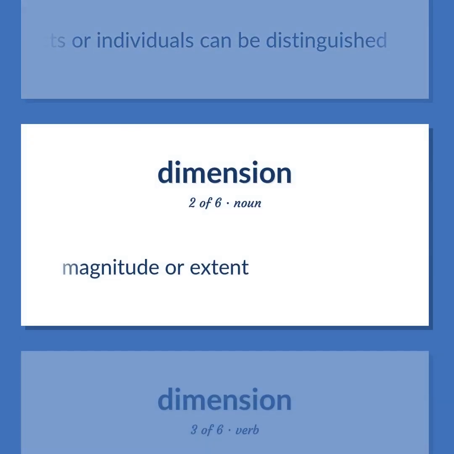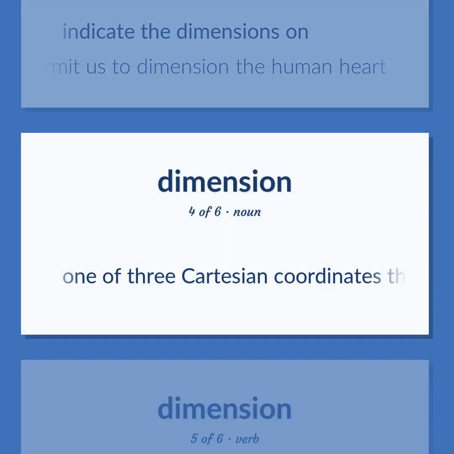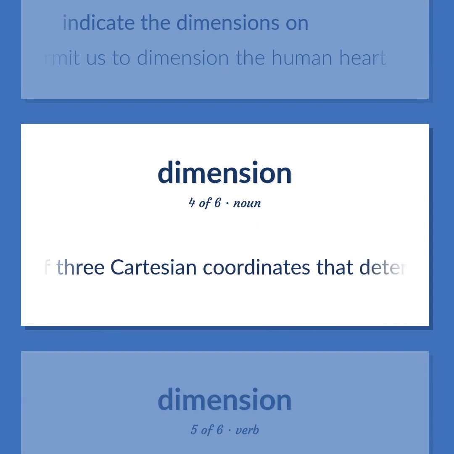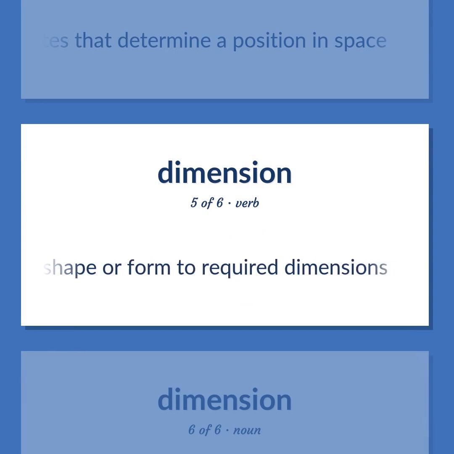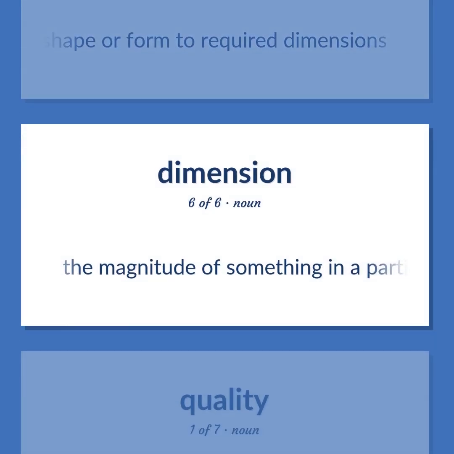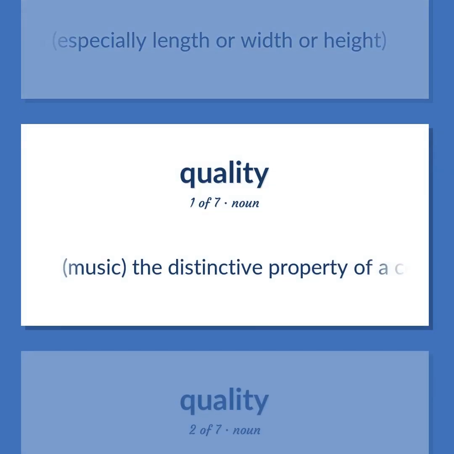Magnitude or extent. Indicate the dimensions on. These techniques permit us to dimension the human heart. One of 3 Cartesian coordinates that determine a position in space. Shape or form to required dimensions. The magnitude of something in a particular direction, especially length or width or height. Music. The distinctive property of a complex sound, a voice or noise or musical sound.